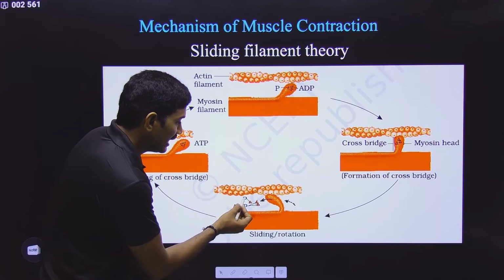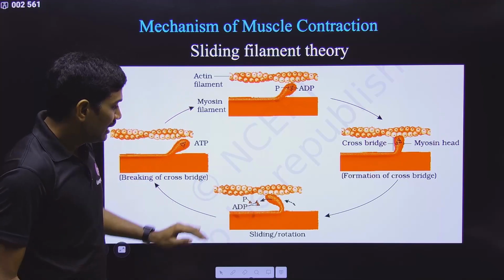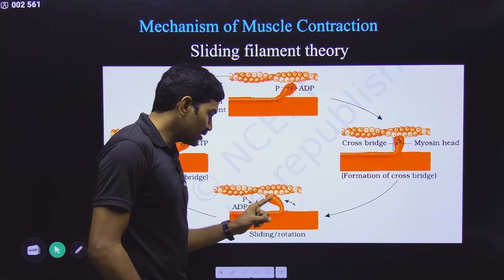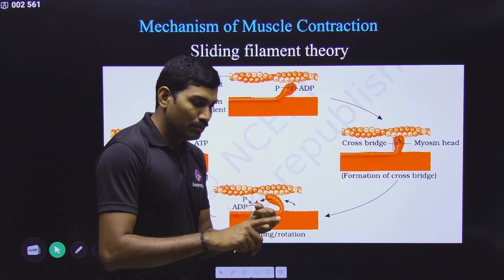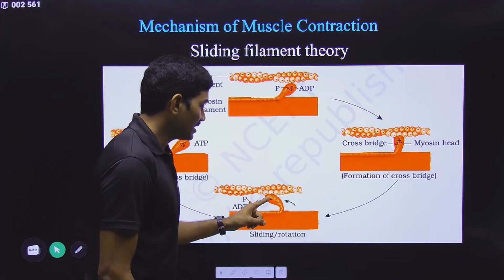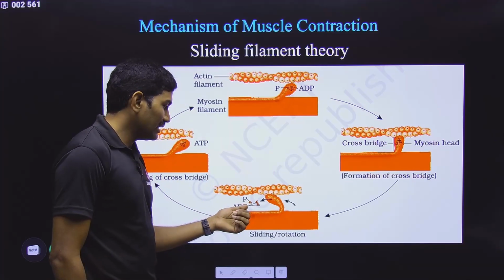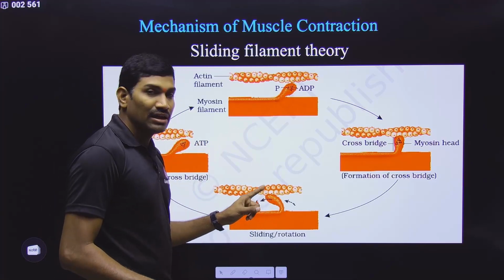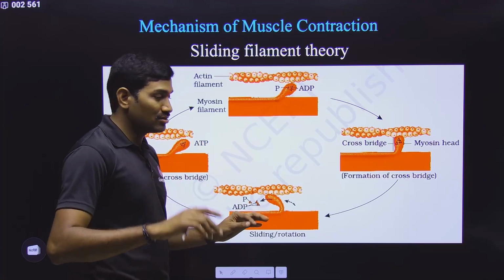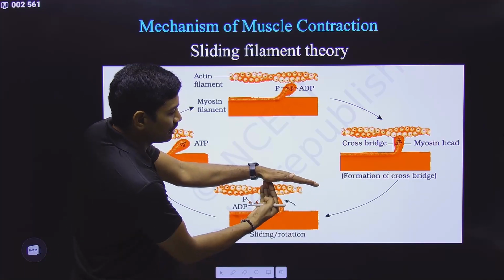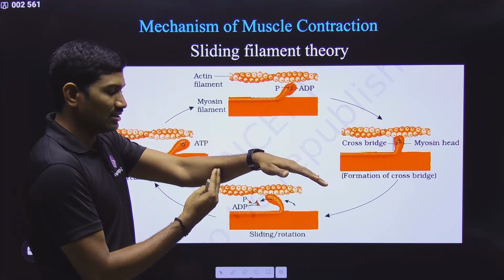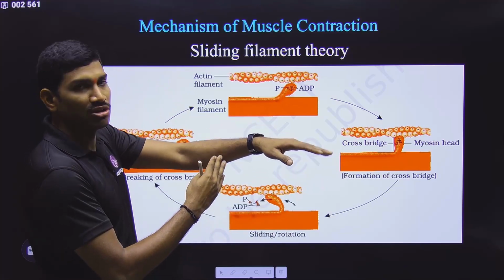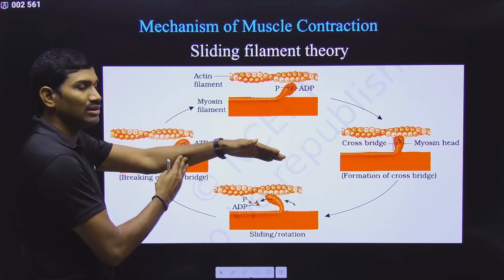And this ADP and Pi got released. Observe carefully. ADP and Pi got released. And in this particular structure, ADP, Pi, ATP, nothing is present here. ATP is anyhow not present, and ADP and Pi also got released. That means none of these three are present. And when none of these three are present, what is the final condition? The myosin is attached to the actin, and it is present like this. Here ATP is not there, ADP is not there, Pi is not there, nothing is there.